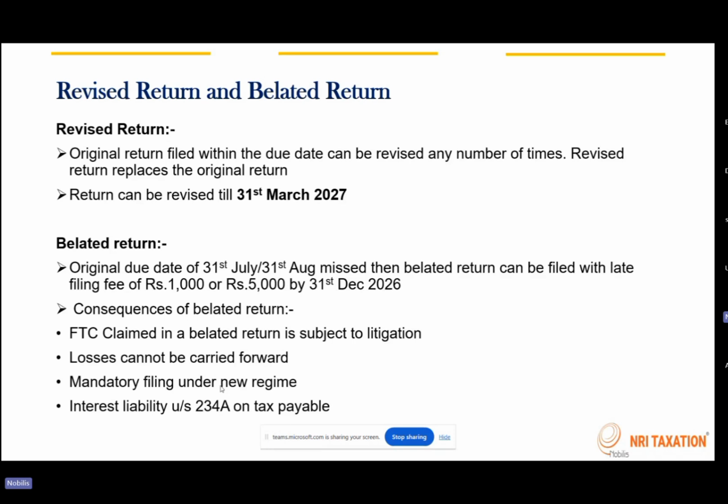And if you want to opt for the old regime, again, you must file your return within the due date. If you plan to file a belated return, you will not get an option to opt for the old regime. Mandatorily, it will be the new regime that is selected. And interest also: if there are any balance taxes payable, further interest will be added. Previously, if you had filed within the timelines, interest would have been calculated under 234B and C. But now, because you're filing a belated return, a new section is added, and interest will be payable under that section as well. It will be around 1% of the tax payable amount.